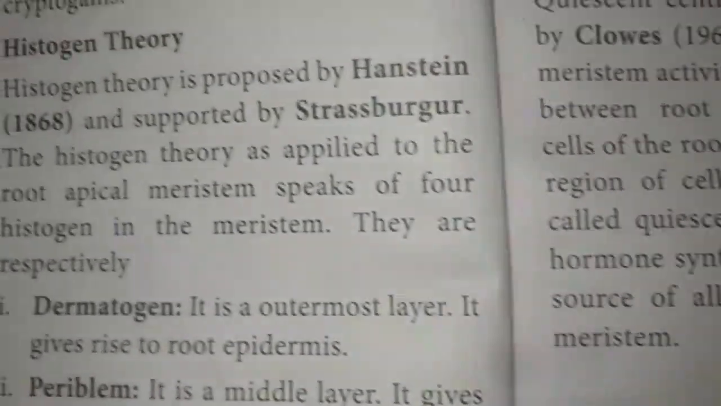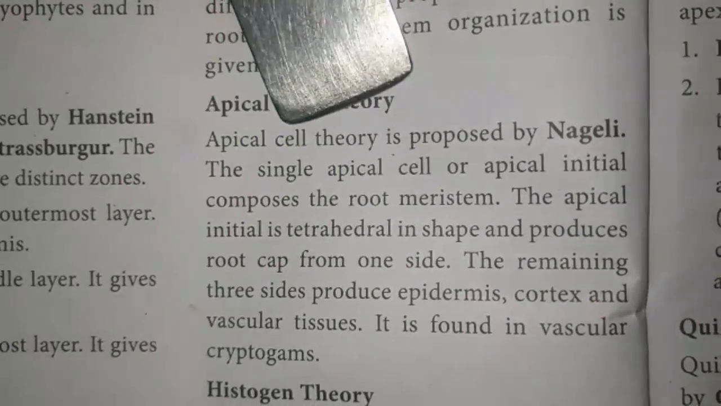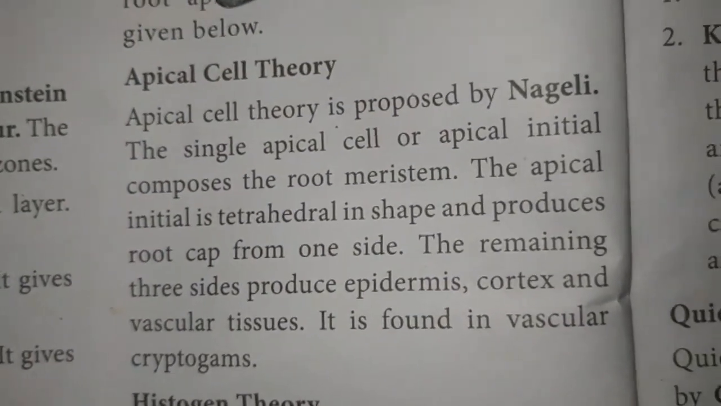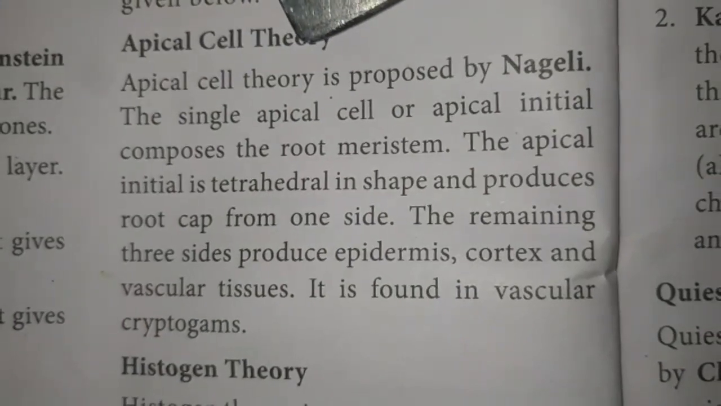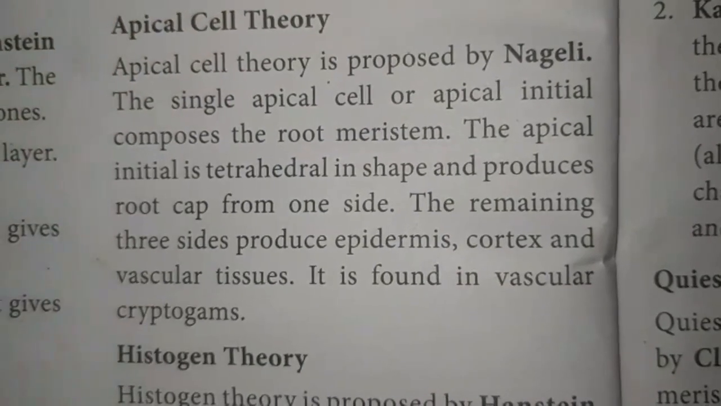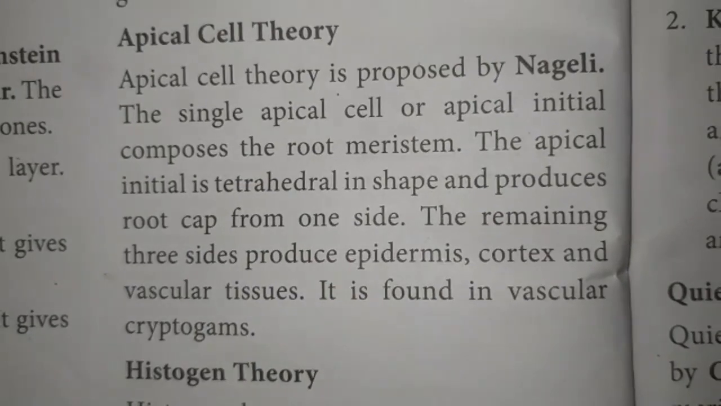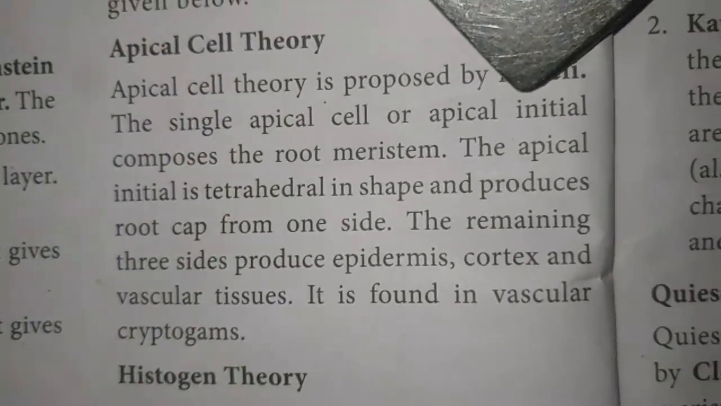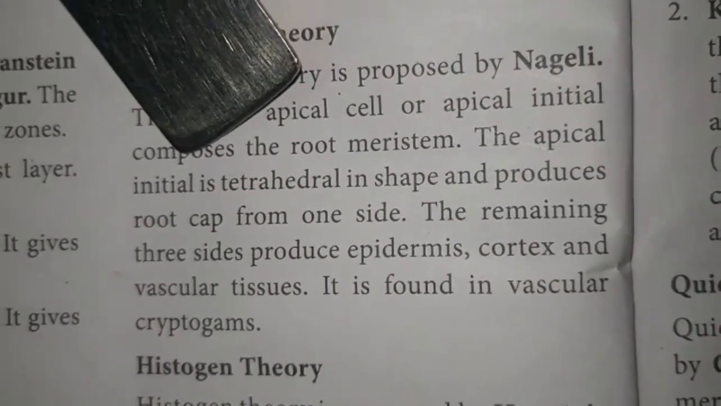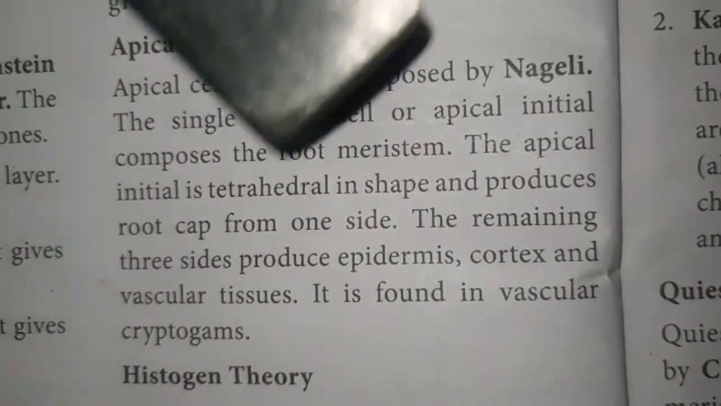The first theory is apical cell theory. Like the shoot, the root also has the apical cell theory. The apical cell theory is proposed by Naegeli. A single apical cell is responsible for the formation of the whole root system. So there is a single apical cell, or the apical initial, which composes the root meristem. The apical initial is tetrahedral in shape.